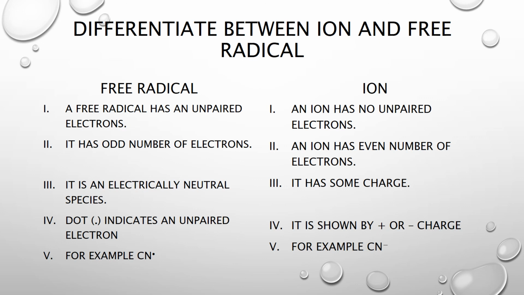Free radicals are electrically neutral species, but the term ion is used when an atom carries some charge. It means ions always have some charge. Free radicals are indicated by a dot and ions are indicated by the positive or negative charge.